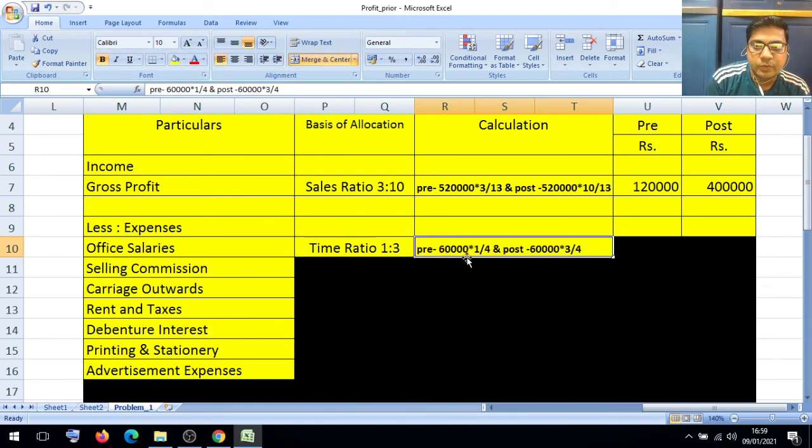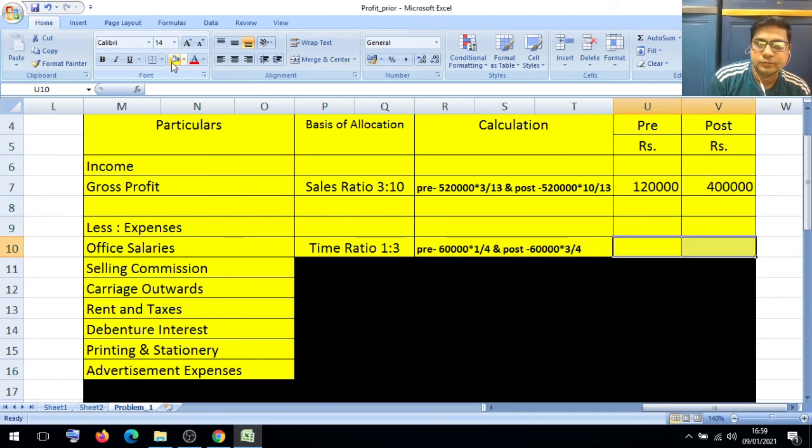In the pre column we will write 60,000 into 1 divided by 4, because 1 plus 3 is equal to 4. We have to divide by 4. In the post column also, 60,000, their ratio is into 3. 3 is the ratio, divided by 4. It means 45,000. This is the calculation for post and pre.